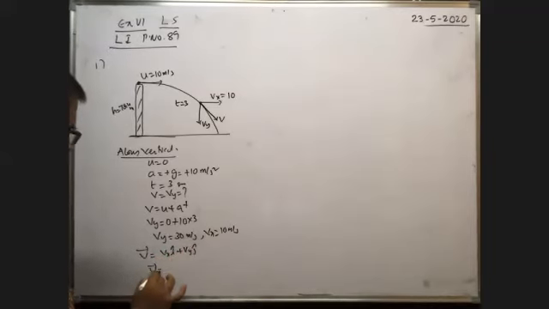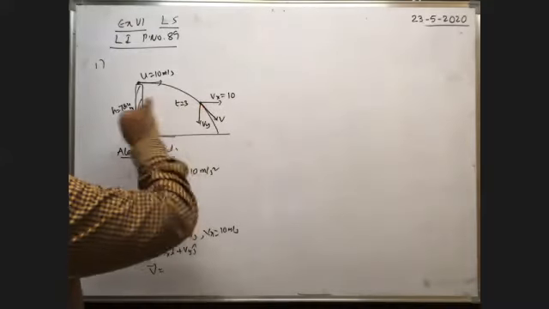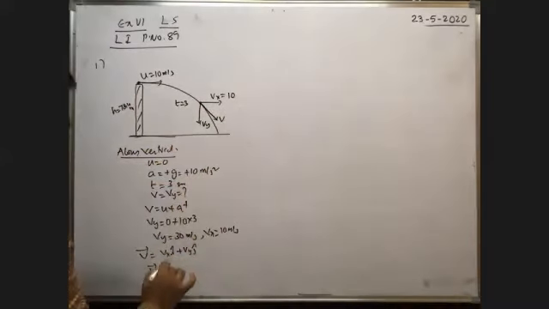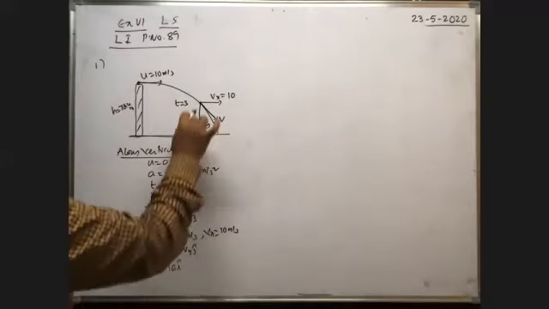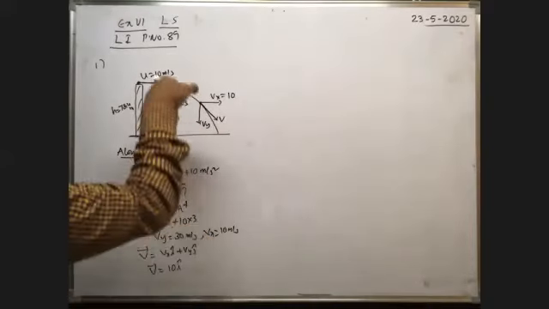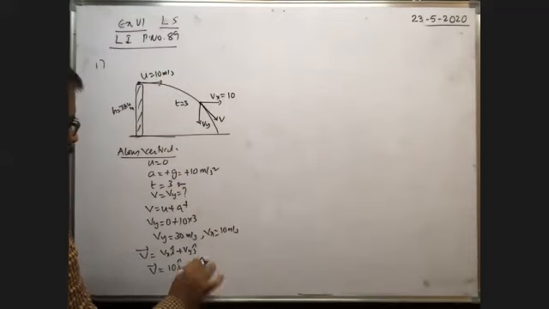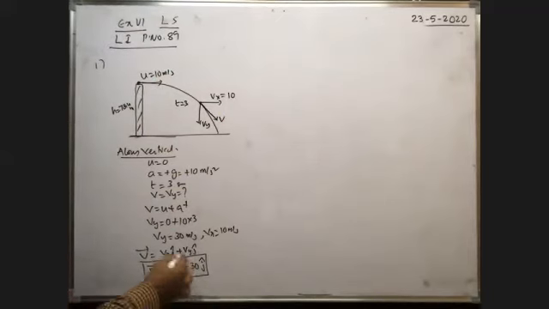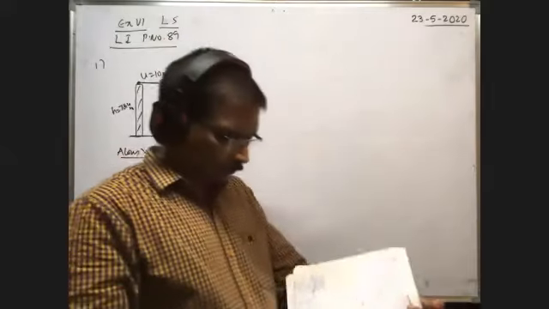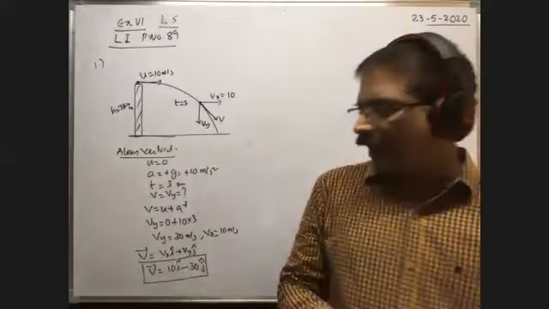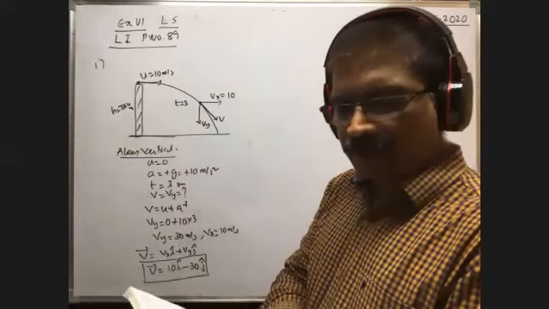Therefore, v bar is equal to: x component of velocity is along positive x direction only, that's why plus 10 into i cap. Y component of velocity is along vertically downwards, means along negative y axis, that's why minus 30 into j cap. This is the value of velocity after 3 seconds in vector form. What is the magnitude? Square root of vx square plus vy square. That is the magnitude. So 10 i cap minus 30 j cap is the answer.